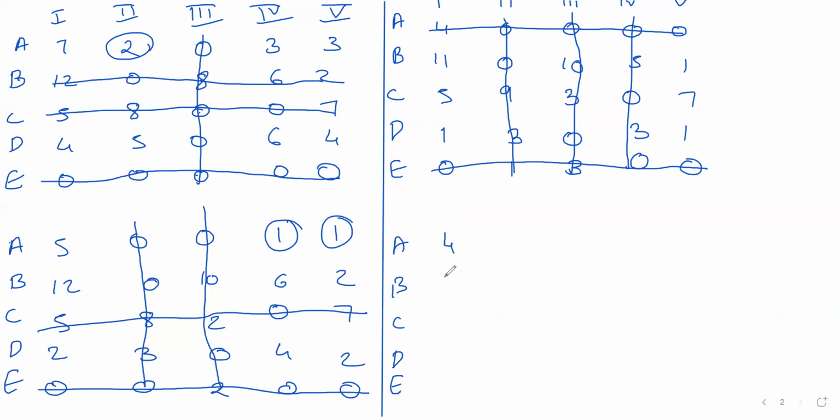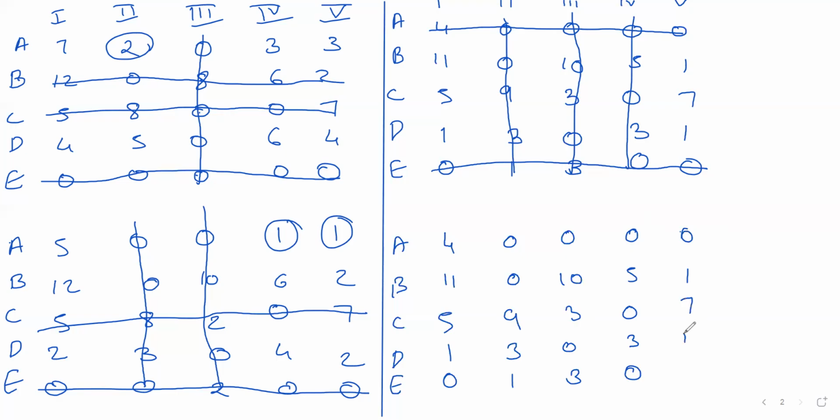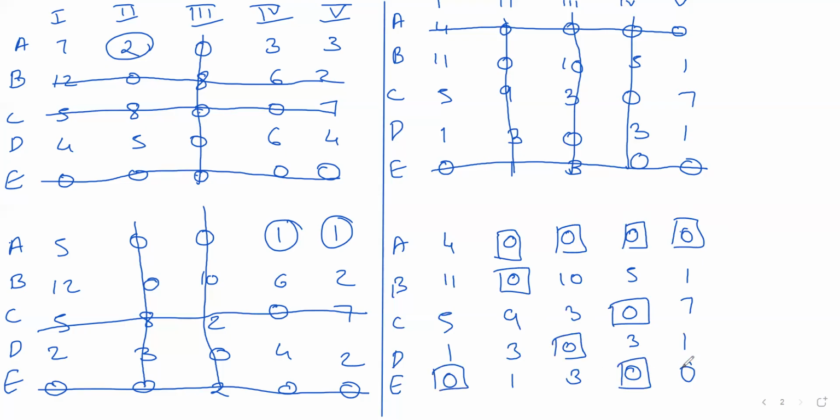Here it will be 4, 11, 5, 1, 0, 0, 0, 9, 3, 1, 0, 10, 3, 0, 3, 0, 5, 0, 3, 0, 0, 1, 7, 1, 0. Now you will mark all zeros. This makes it very easy to assign. And now let us start assigning.